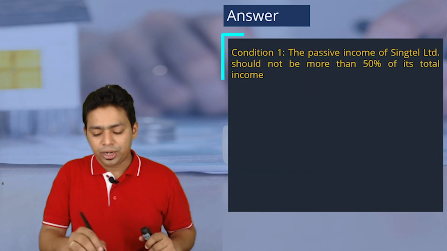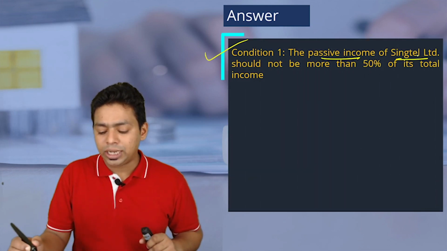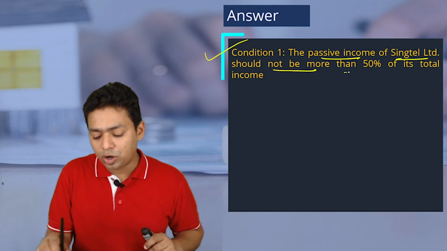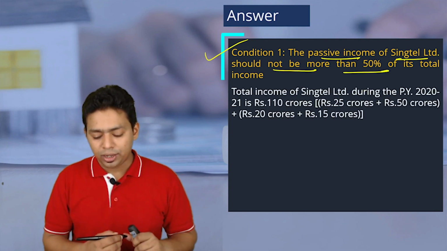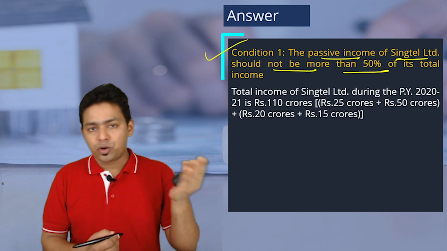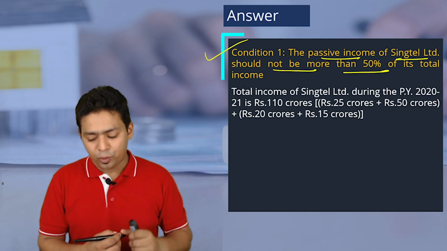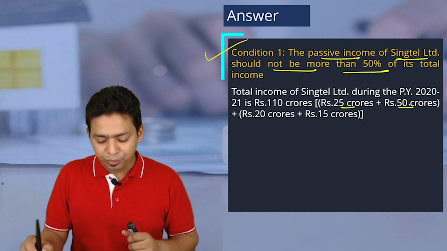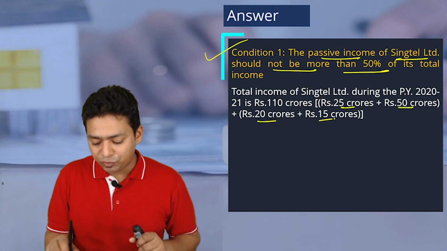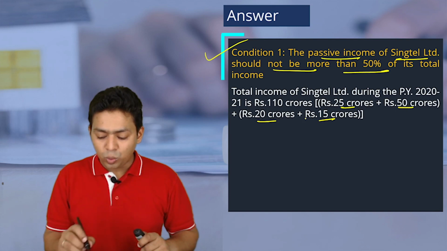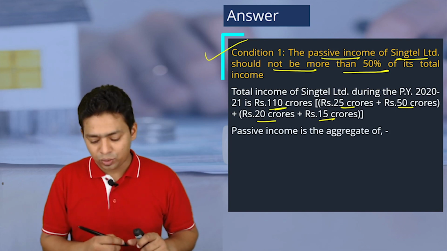So let's check one by one. Condition 1. Passive income of Singtel Limited should not be more than 50% of the total income. So how much is the total income, sir? Total income will be from India as well as from Singapore. We have to check. 25 plus 50 is equal to 20. This is from Indian operation, and 20 plus 15 from foreign operation. So total income is 110 crore.